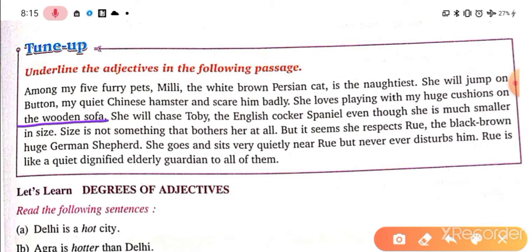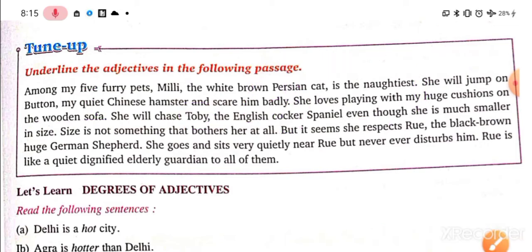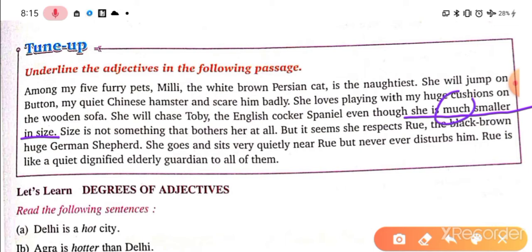On the wooden sofa. Sofa, how is the sofa? Wooden sofa. She will chase Toby. Toby is a noun, right? And how is Toby? The English cocker. Cocker is a dog species, right? So dog, how is the dog? English dog. Spaniel, its name. Even though she is much smaller in size. Much is an adjective, smaller adjective, in size. Size is not something that bothers her at all.